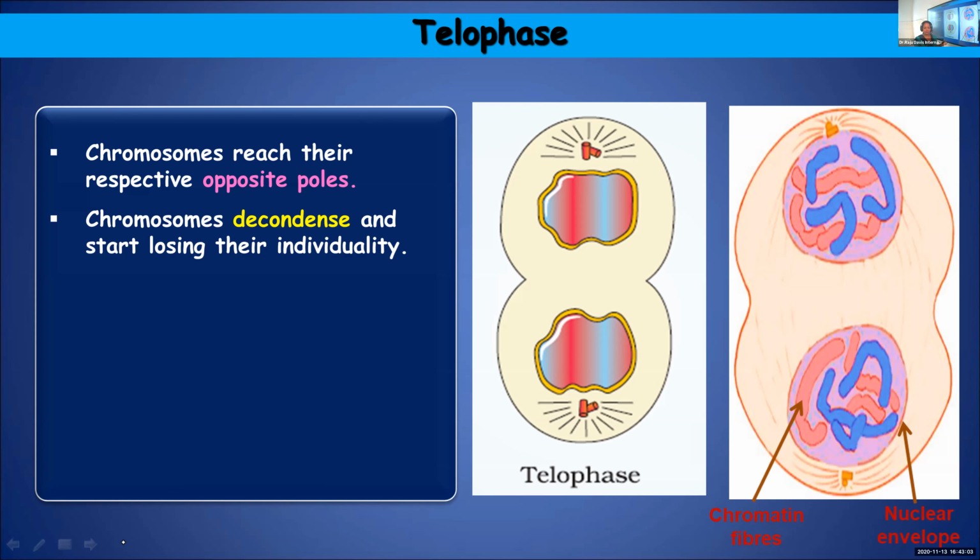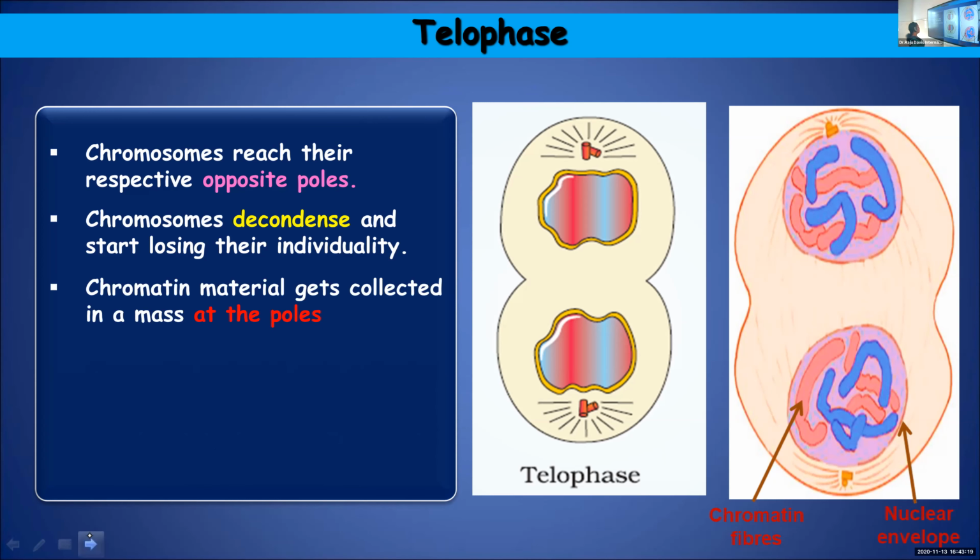Now, telophase marks the end of karyokinesis. The sister chromatids have reached the poles, and now they will start to decondense and lose their individuality. They become chromatin fibers again. We cannot distinguish individual chromosomes and they get collected as a mass at the poles.